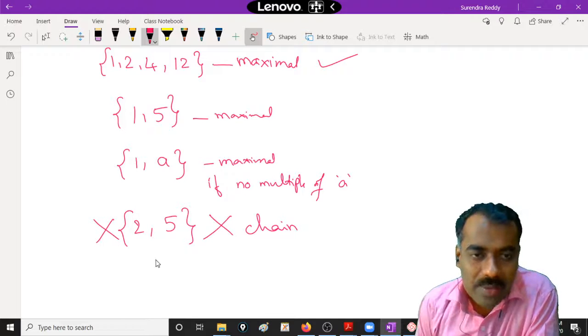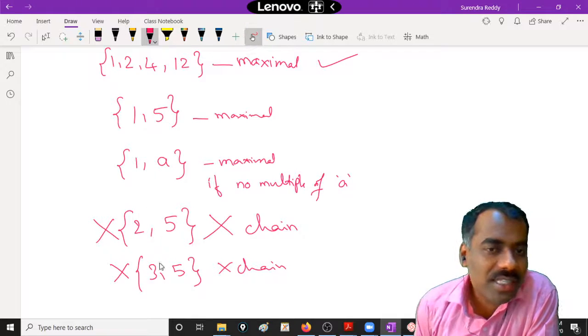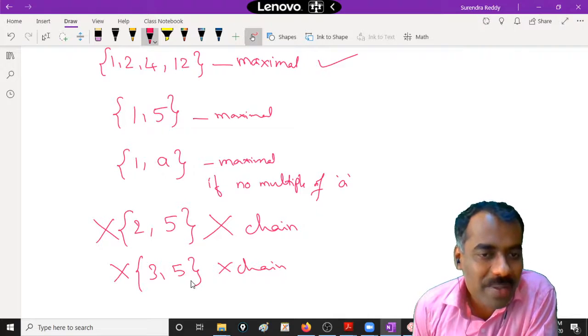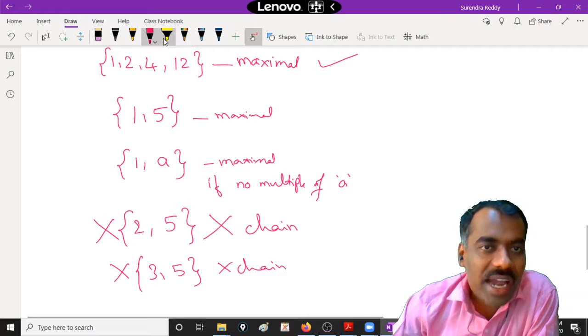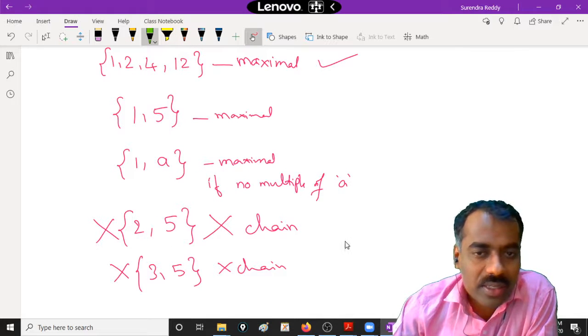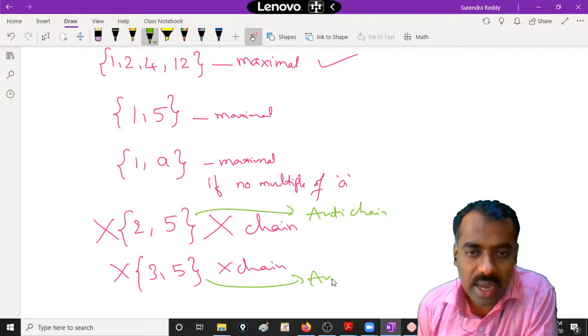What about 3 comma 5? This is also not a chain. What are all these things? These are all anti-chains. Is this clear? 2 comma 5, 3 comma 5, they are actually anti-chains. Are you following? This one is an anti-chain, and this is also an anti-chain.